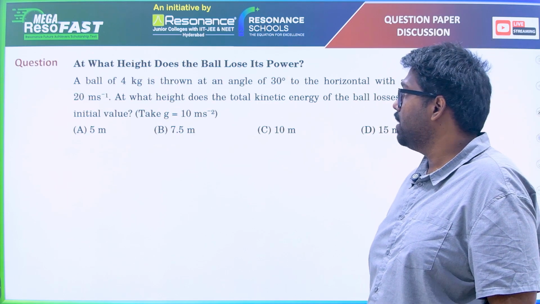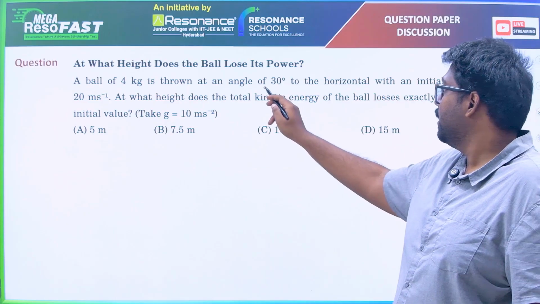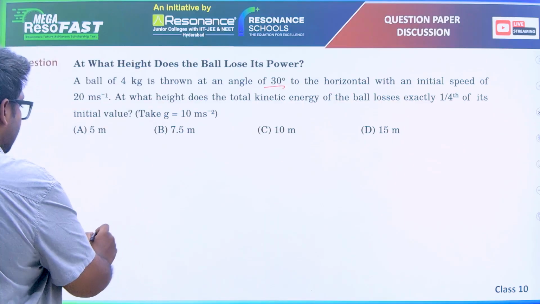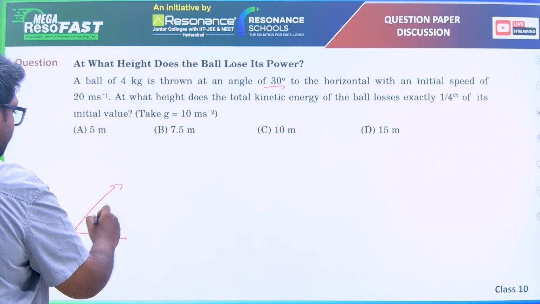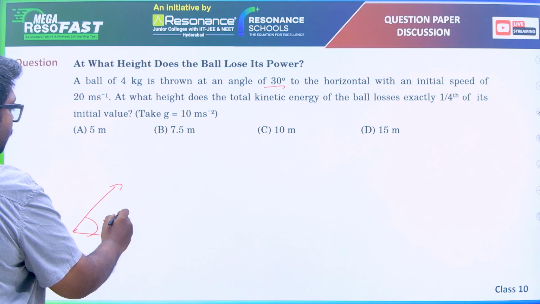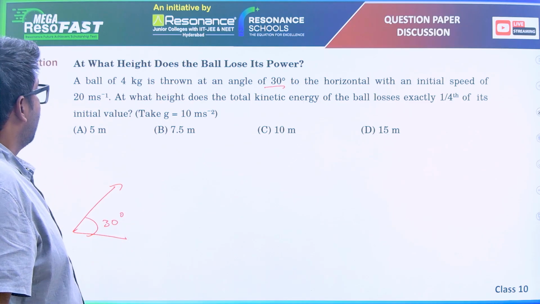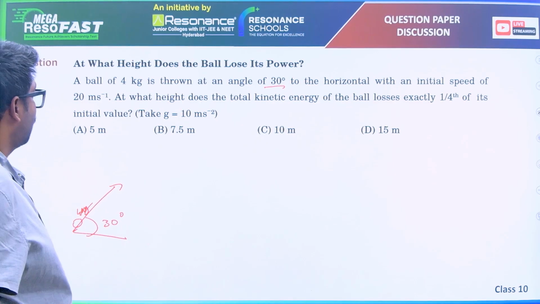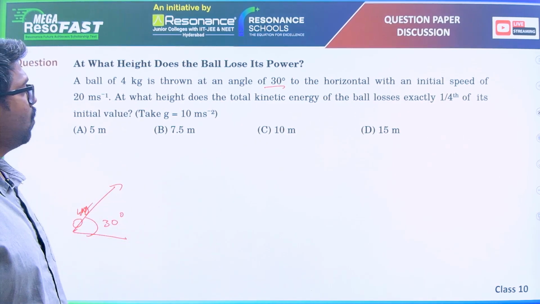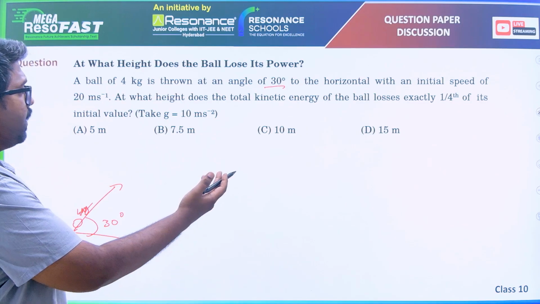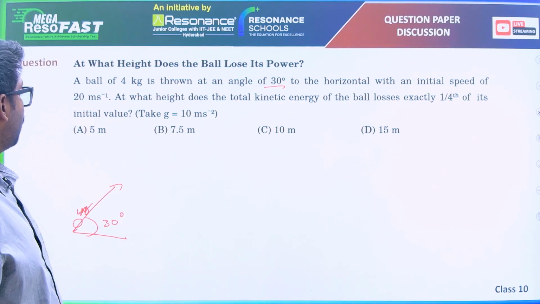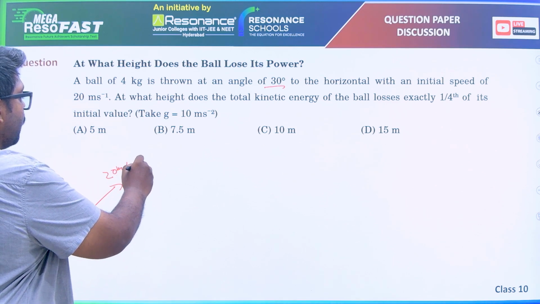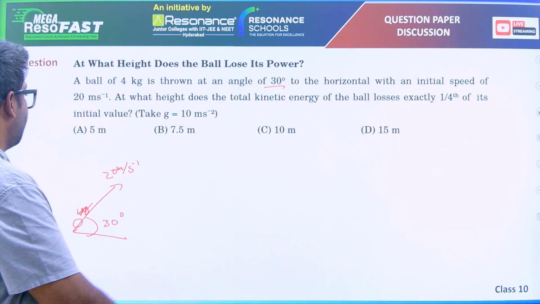A ball of 4 kg is thrown at an angle of 30 degrees. The ball weighs 4 kg. It's thrown at 30 degrees to the horizontal with an initial velocity of 20 meters per second.